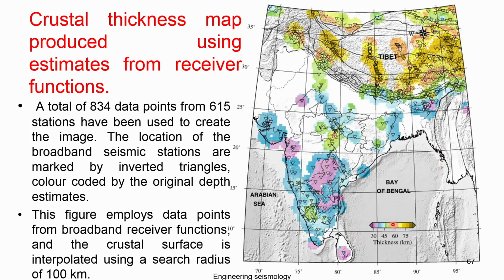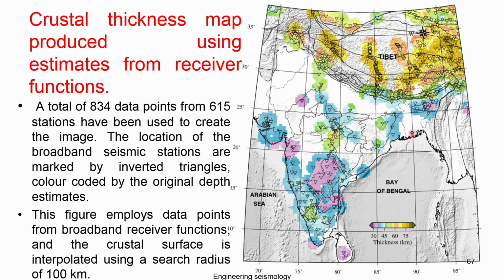So, then slightly the blue and then the green, okay. Then followed by the other colors like yellow and darker. So, this also maps the Himalayan region, not only peninsular India.